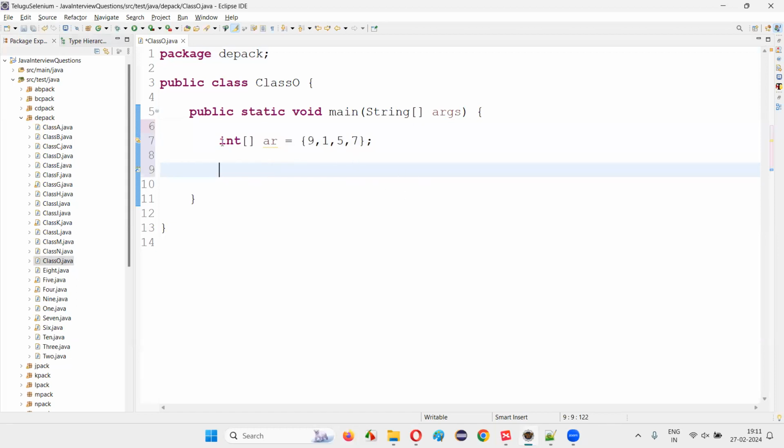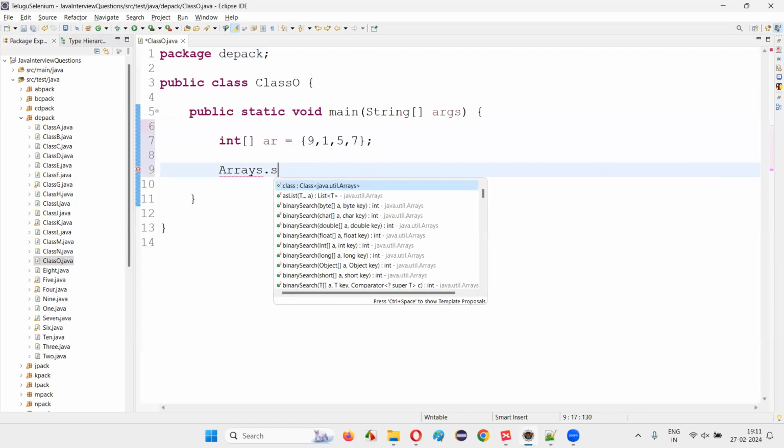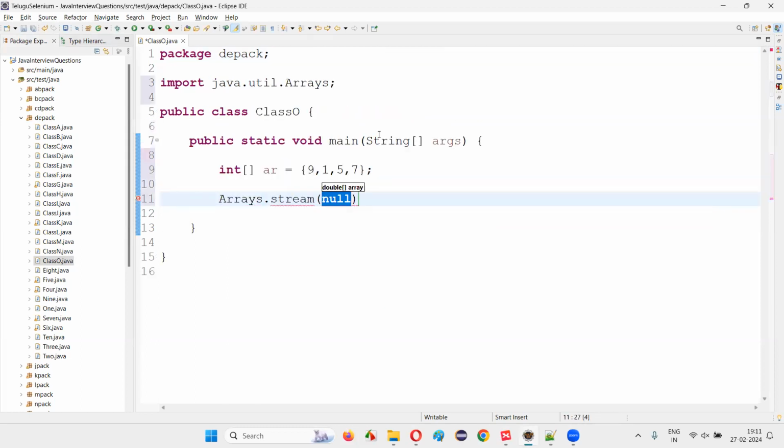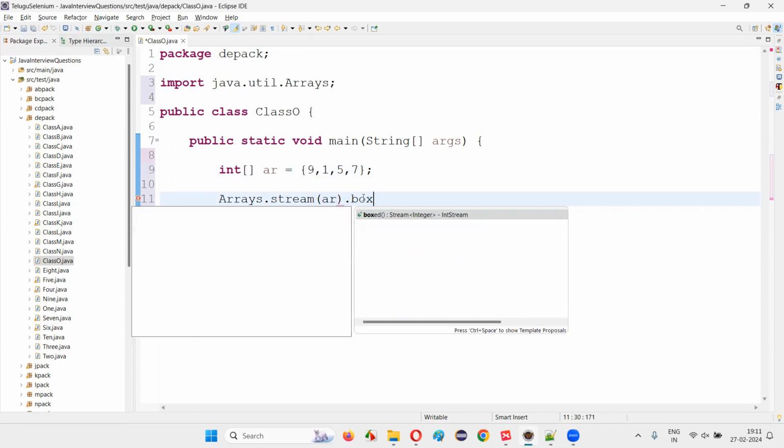So what do I have to do? First, I have to convert this primitive data type array to an associated wrapper class type array, object oriented or class type array. For that to happen, I have to use Arrays.stream. In the stream, we have to pass this array name, that is AR, that you want to convert into the wrapper class array type. Then I have to say boxed.